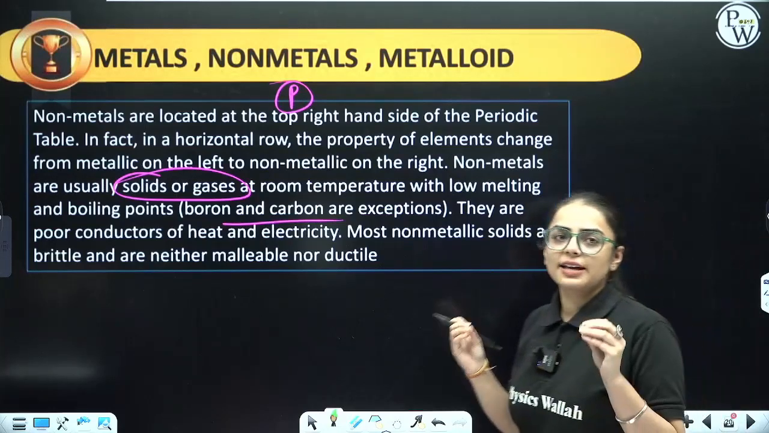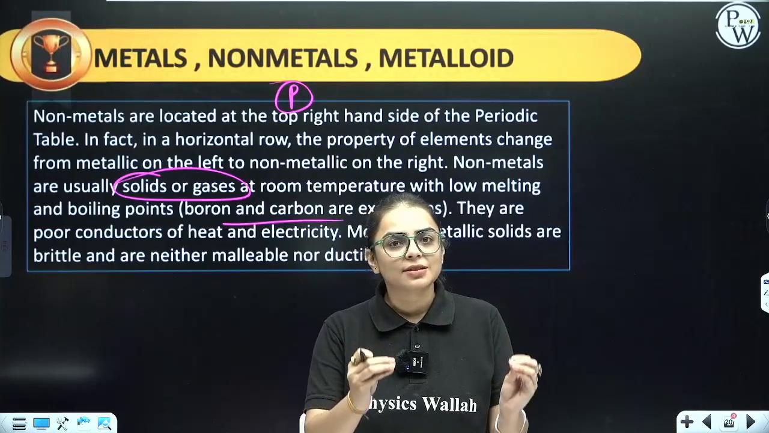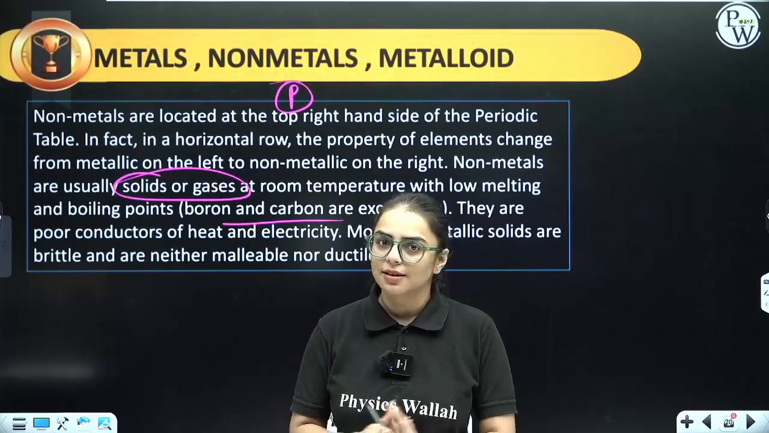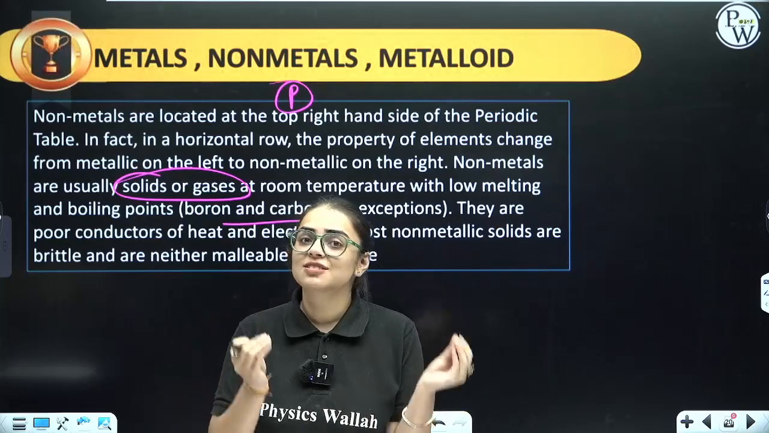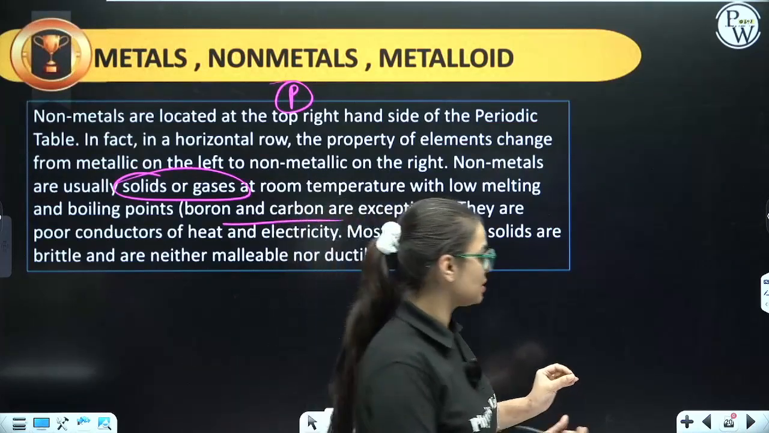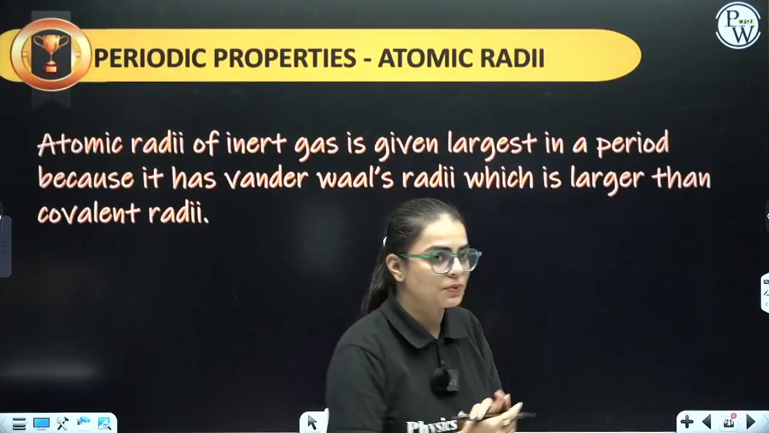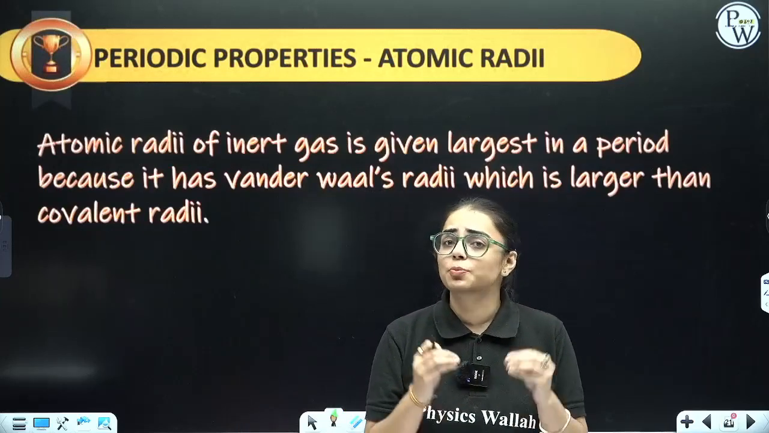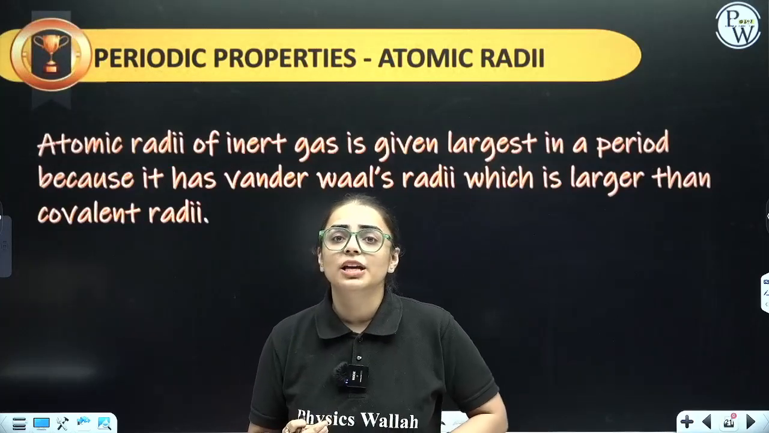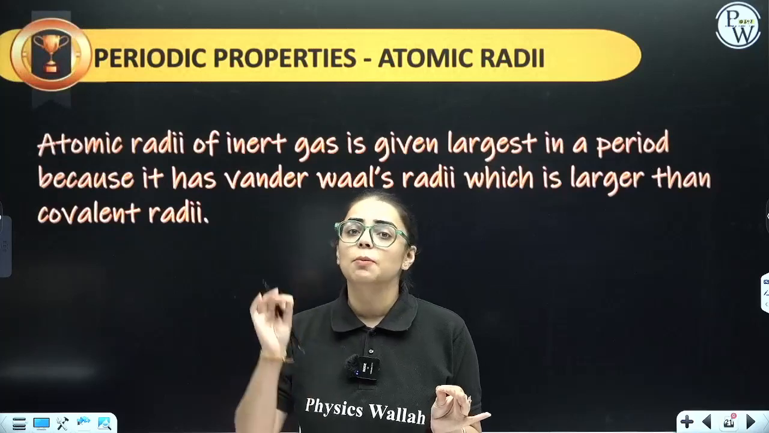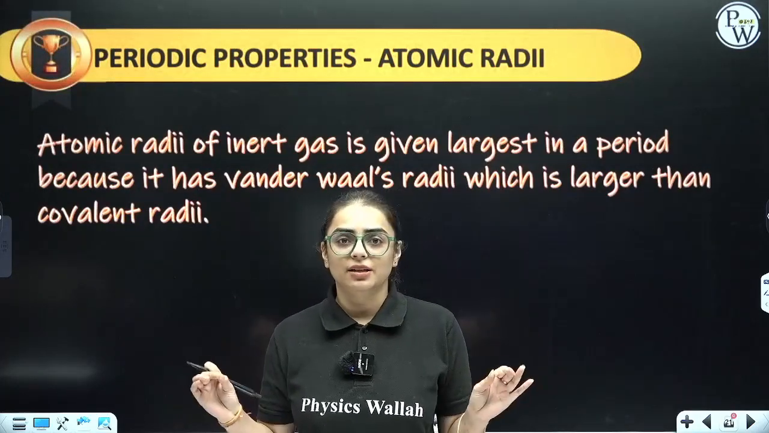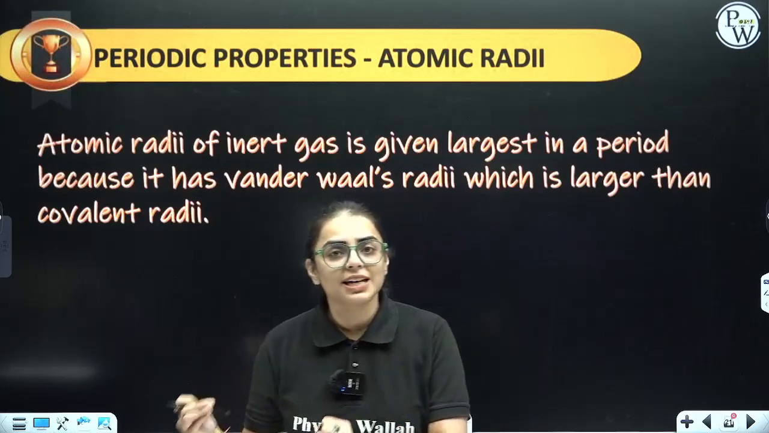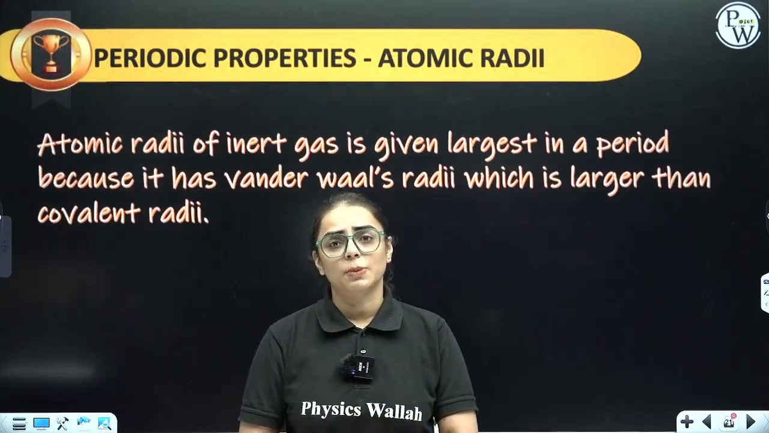So, students, I guess now you all have written about metals, non-metals and metalloids, right? Now, we are going to start with the periodic properties. This is really very important, students. Let us understand this in depth. When I am talking about periodic properties, I will be talking about atomic radii, ionization enthalpy, electron affinity and electronegativity. So, starting with atomic radii, students, what do you feel is atomic radii?